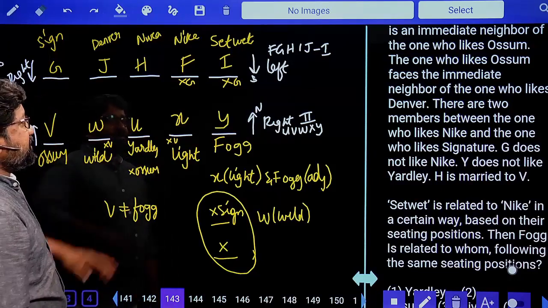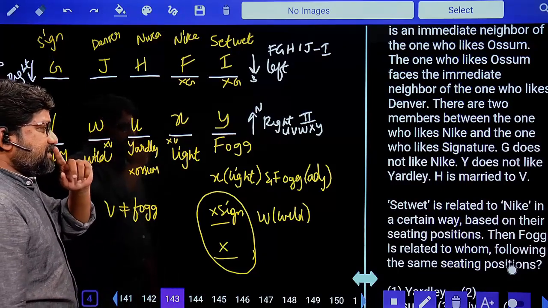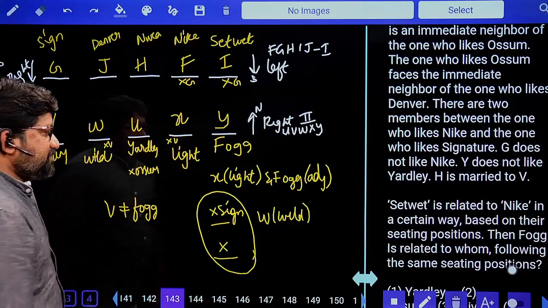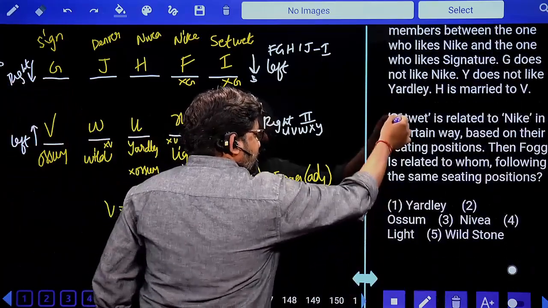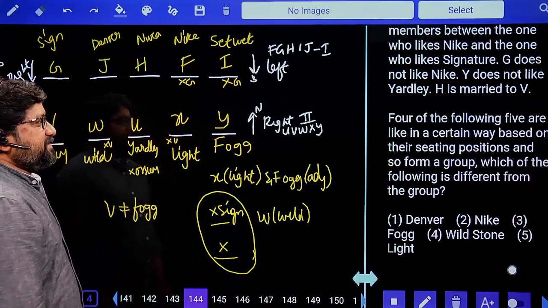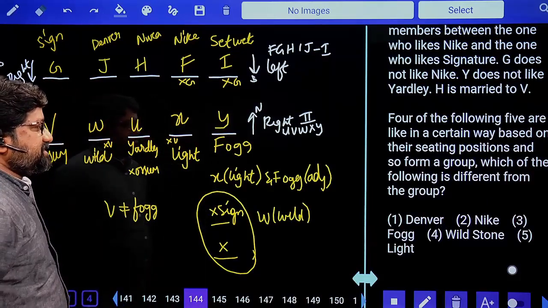Set weight is related to Nike. How is set weight related to Nike? Both are adjacent. In the same way, based on their seating positions, fog is related to light. Option 4. 144. Four out of the following five like in a certain way, based on the given seating arrangement.